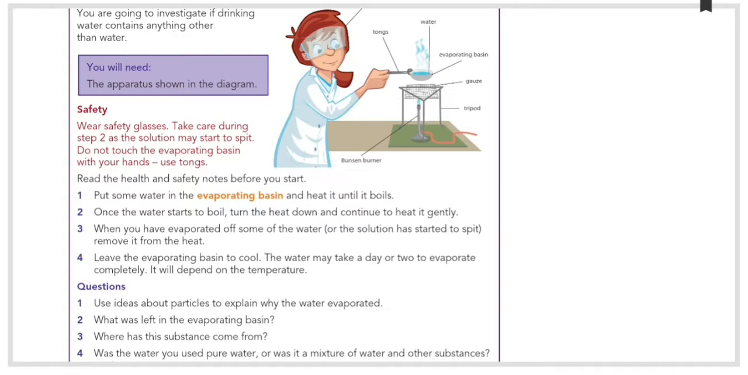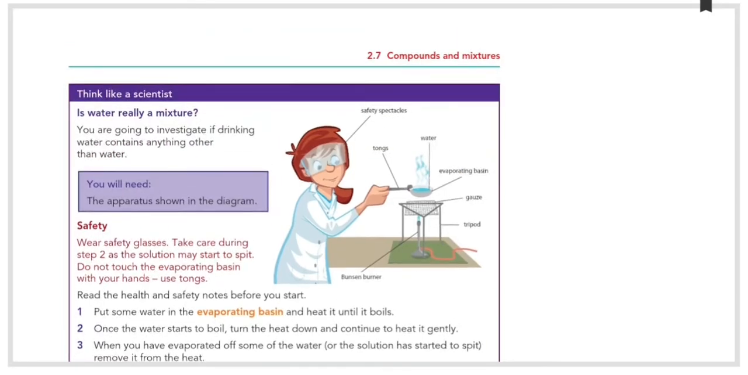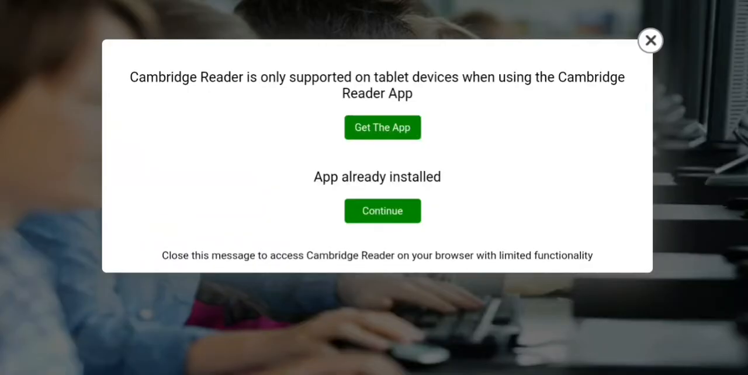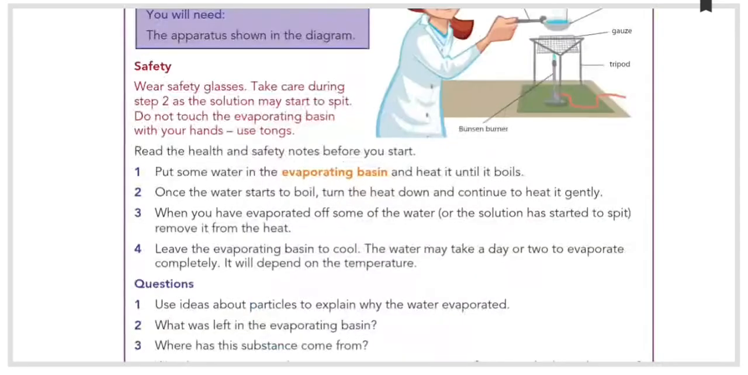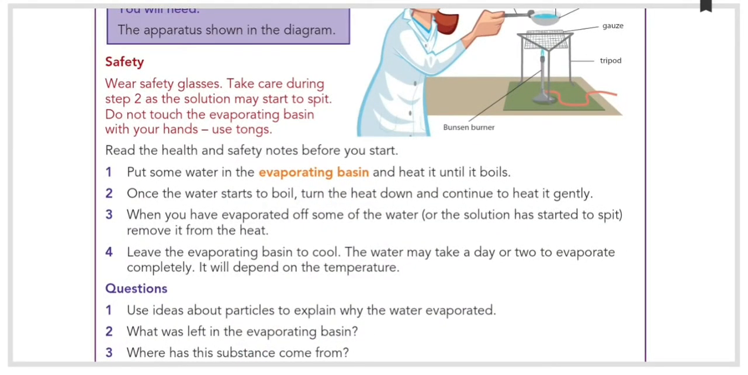Since we are checking whether the drinking water is pure or whether it contains any other mixture, we have to evaporate it. We know that mixtures can be easily separated. So by evaporation the water will be evaporated, and if it has any other substance in it, that will remain as a residue.